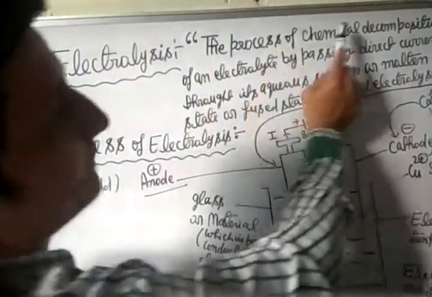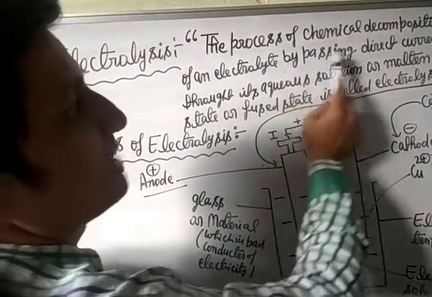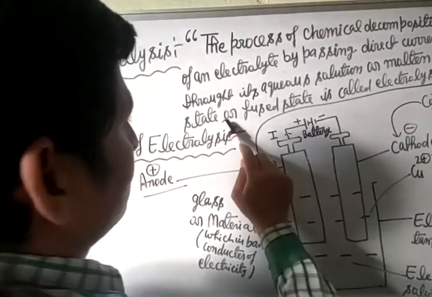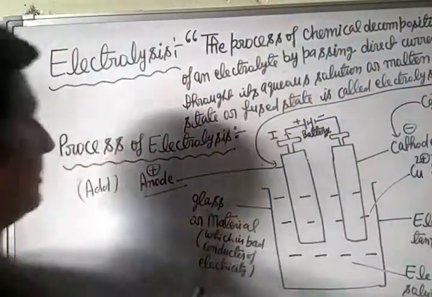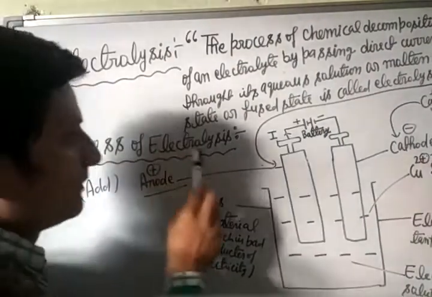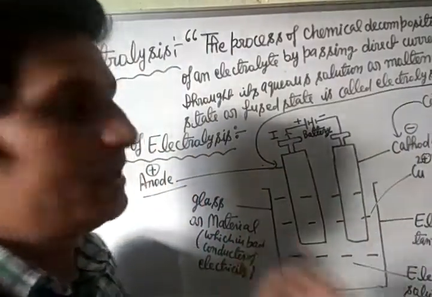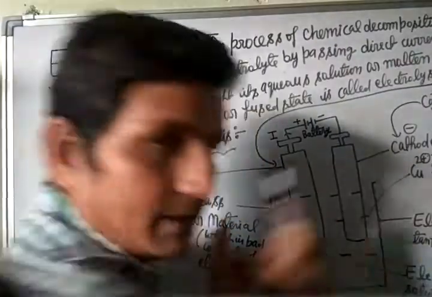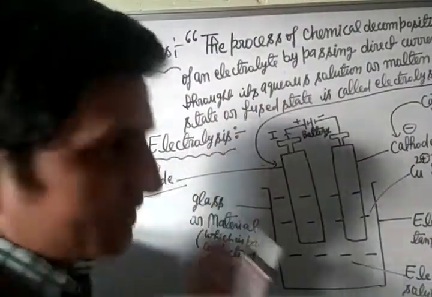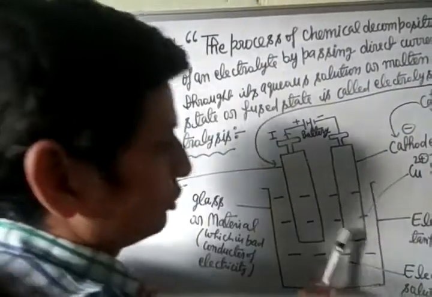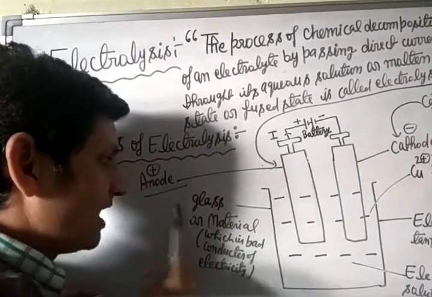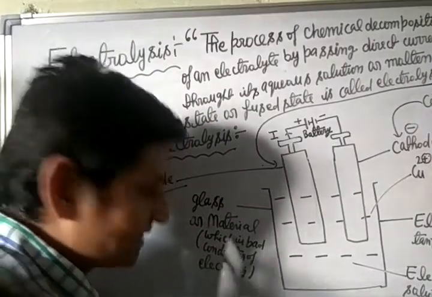The process of electrolysis is carried out by taking the solution of electrolyte in an electrolytic tank. The electrolytic tank is made up of glass or material which is a bad conductor of electricity.